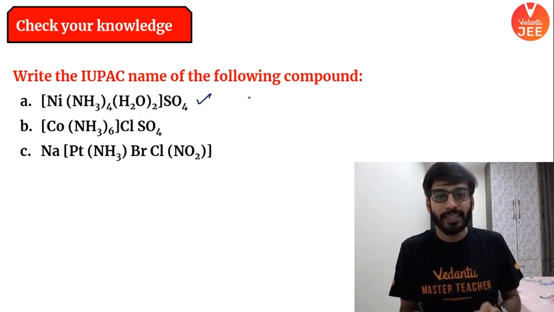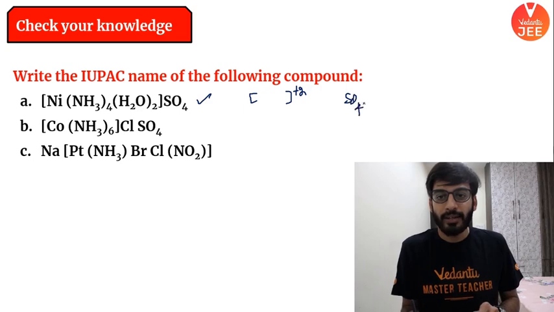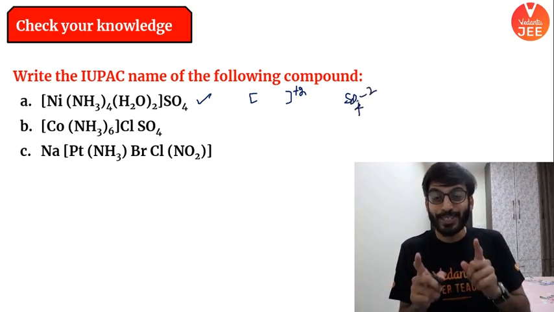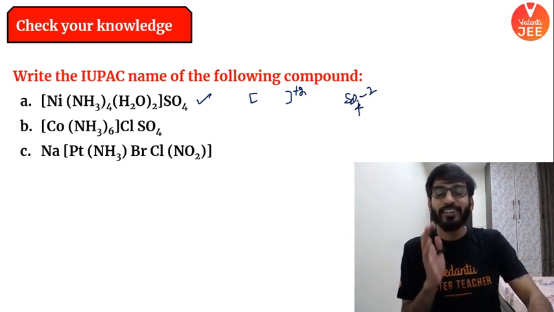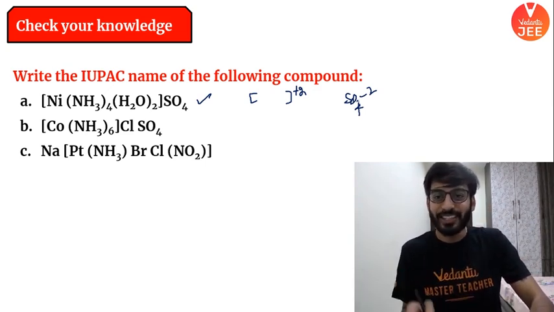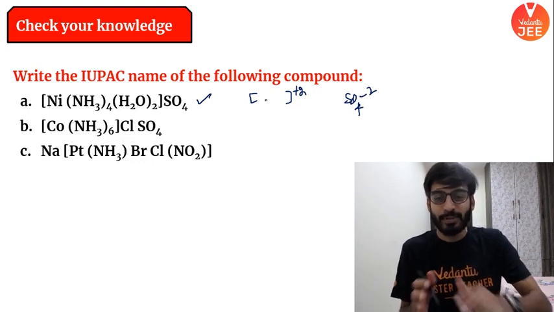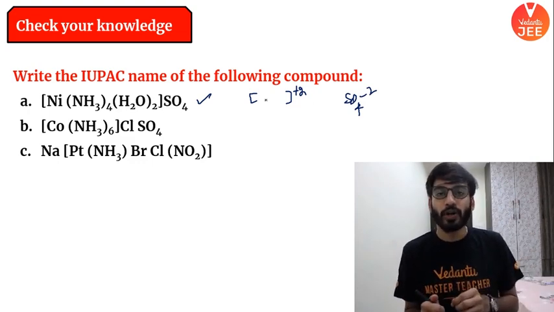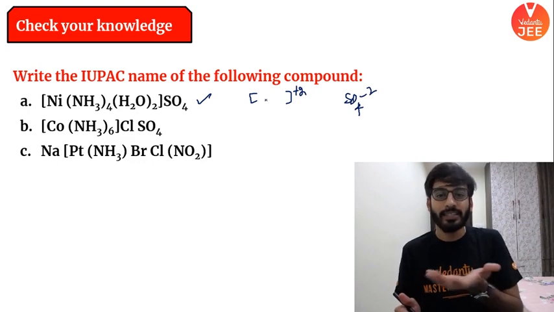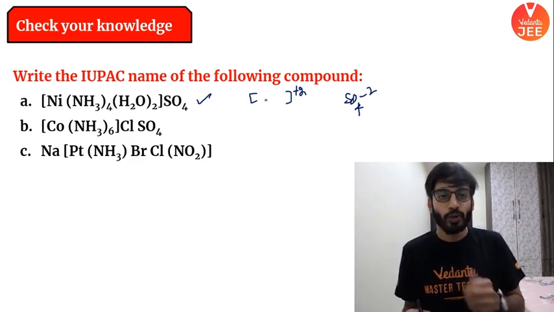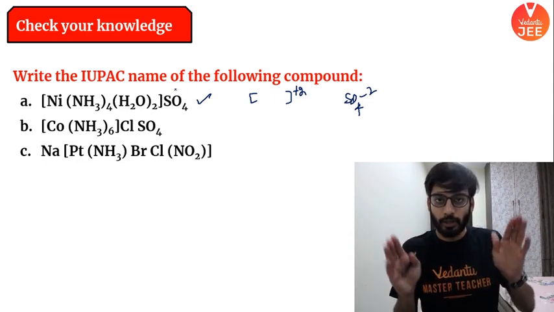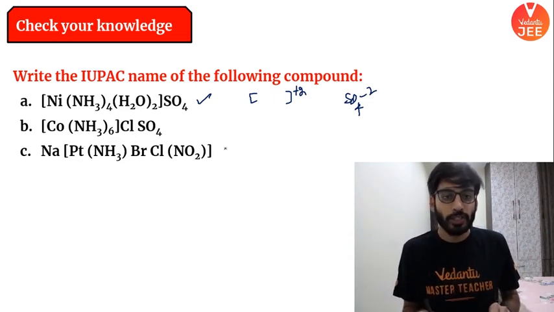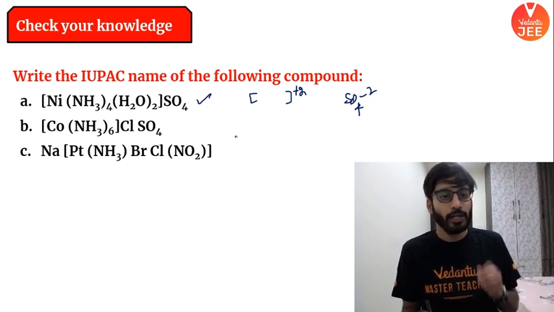It will be splitting in the form of a +2 charge and sulfate ion with -2 charge. I am positive that you guys have done your homework. You have learned all the radicals, you have learned the charge on it. So this will be the splitting. When you dissolve it in water, it will split into 2 ions, right? The charges would be as follows. So it is evident that your complex is a cation. Basically, the complex is having a positive charge on it. So naming would be done first for it. So let's do the naming.